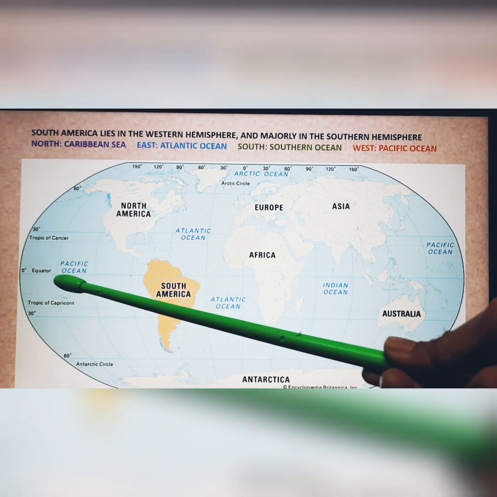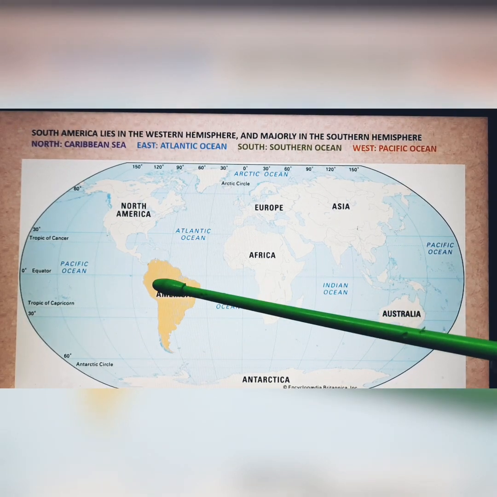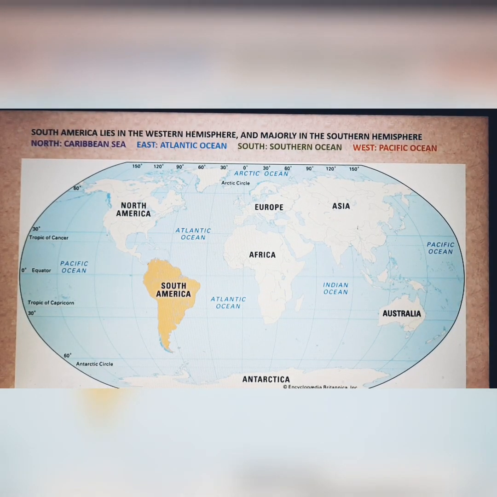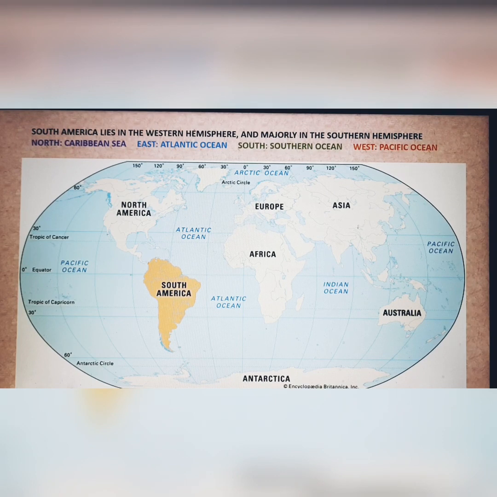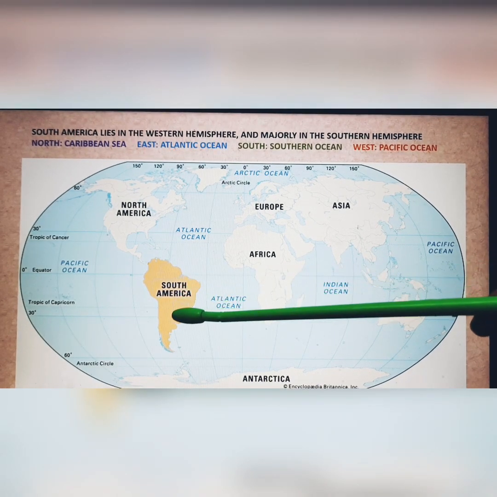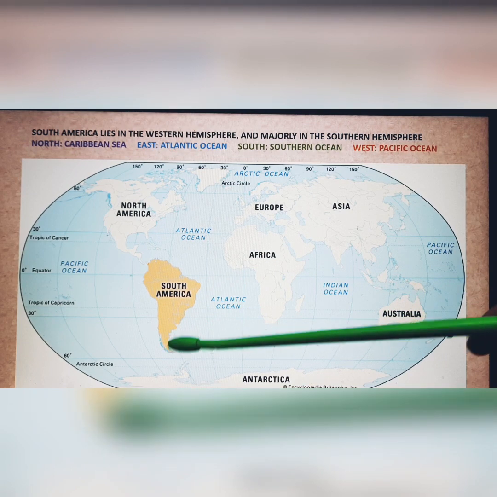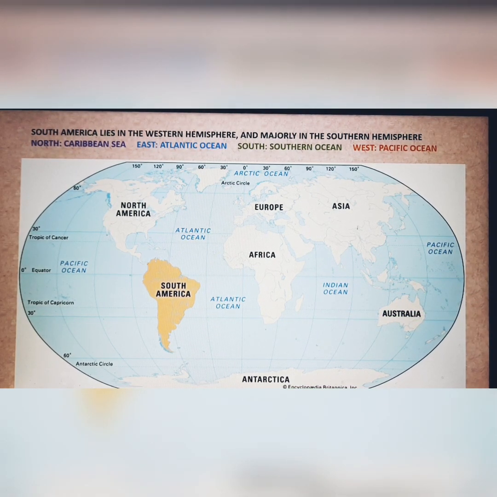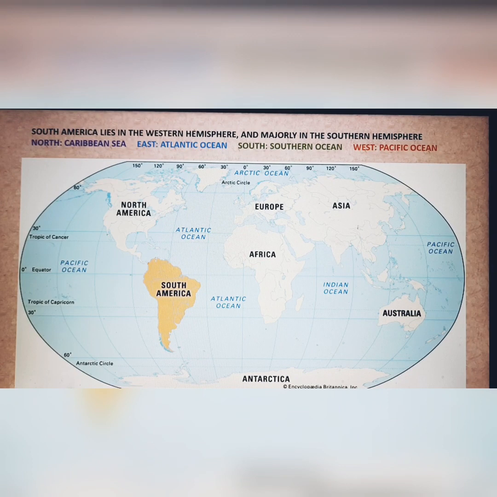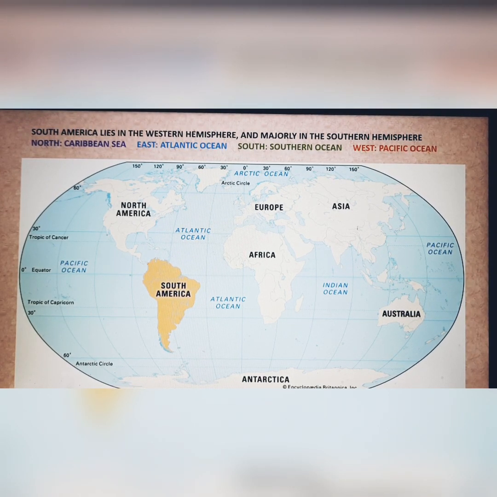This is the equator, and only this portion of South America is above the equator, making it lie in the northern hemisphere. But the entire rest of this continent lies in the southern hemisphere. So this is the only continent which has a large extent and predominantly lies in the southern hemisphere. Now, it extends from 12 degrees north to 55 degrees south, and from 35 degrees west to